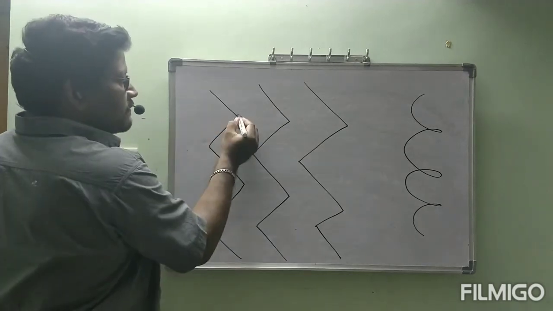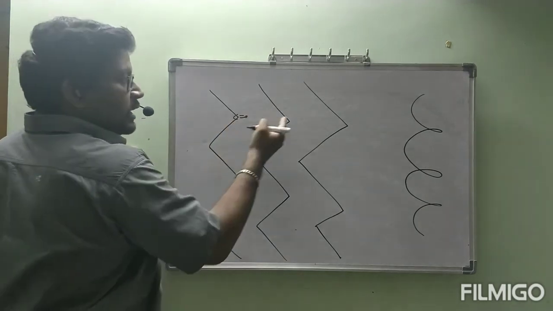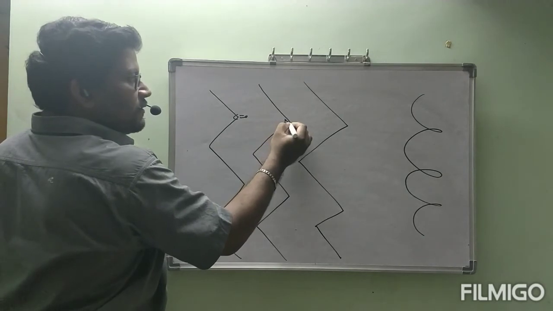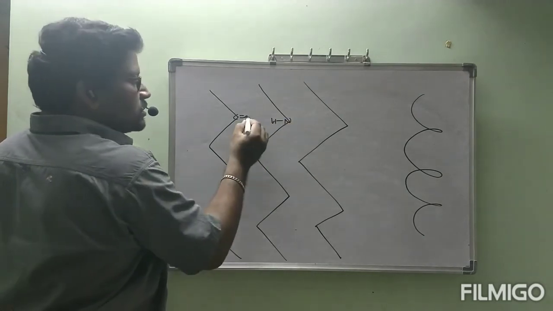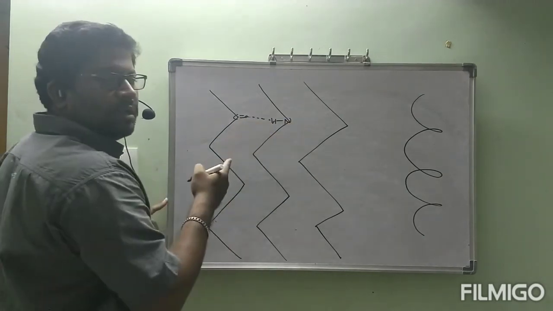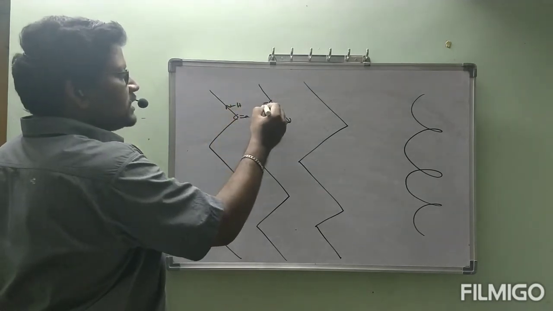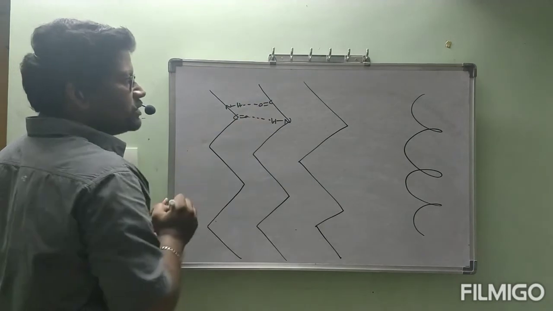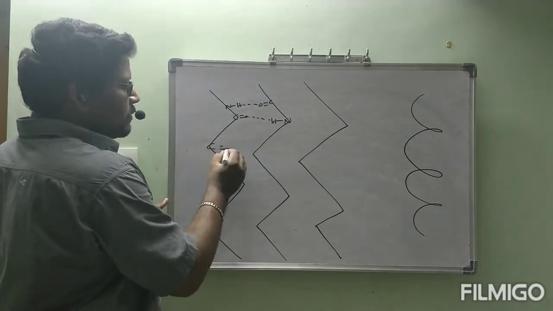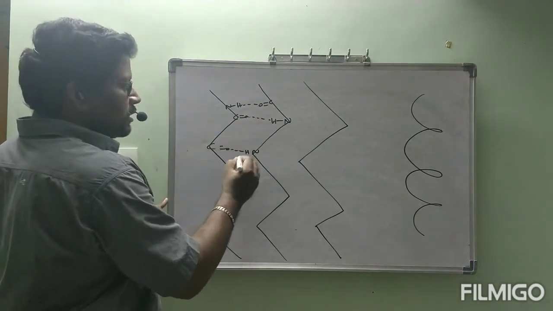Okay. Now somewhere here C double bond O is there, and on the second one somewhere we have NH. These two are bonded with a hydrogen bond. Here somewhere NH, here somewhere C double bond O. These two are bonded with a hydrogen bond. Next C double bond O, NH.